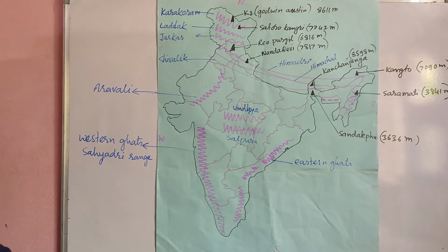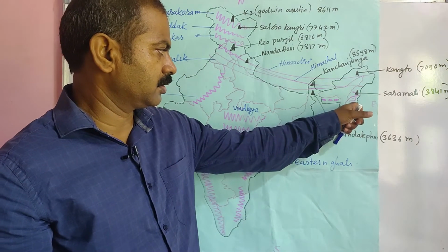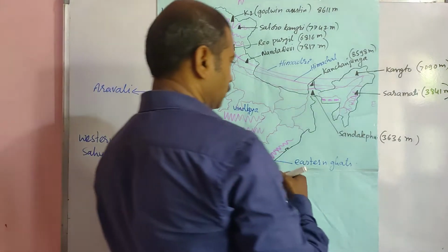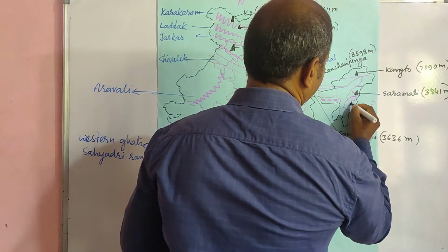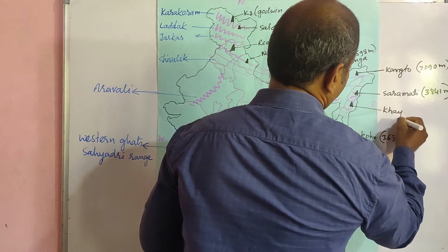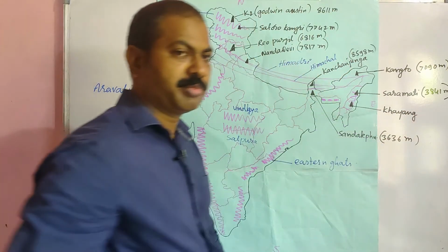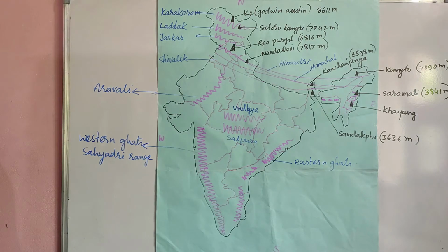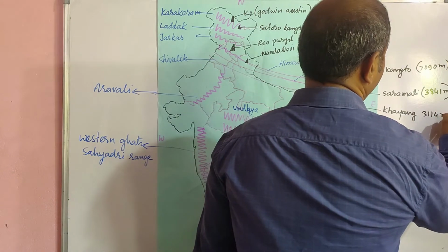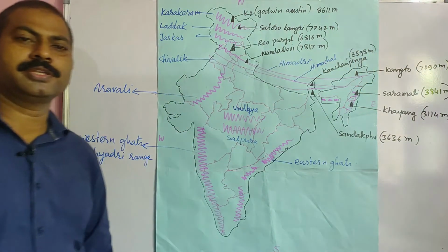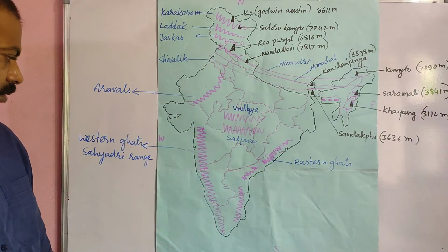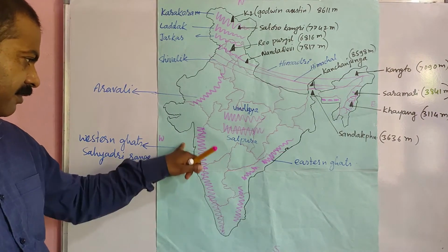And next, this is known as the state Manipur. In this state, we have Khayang peak. Khayang peak is there in Manipur, and its height is 3114 meters. Its height is 3114. Okay.